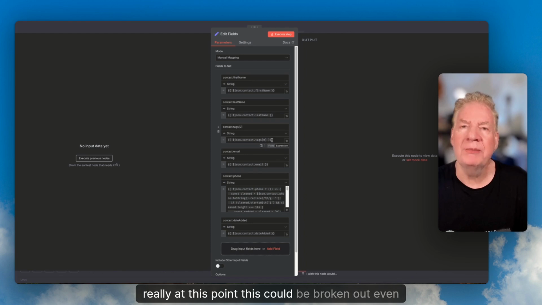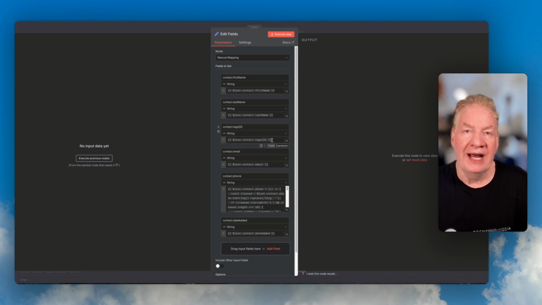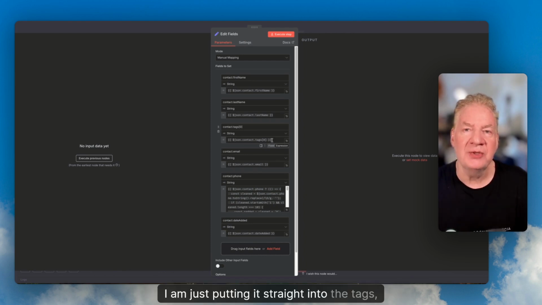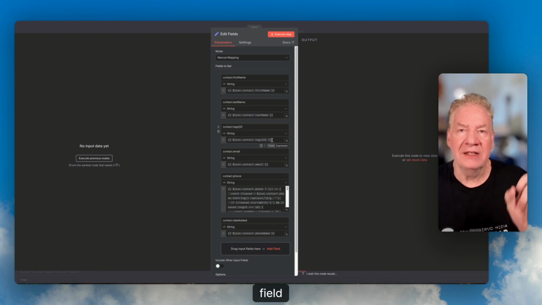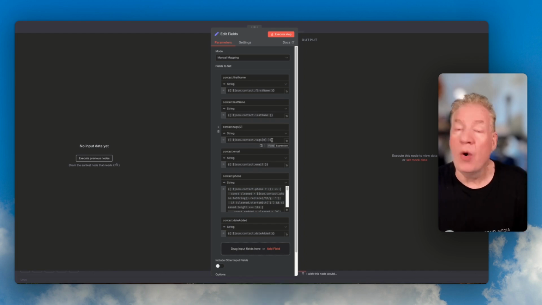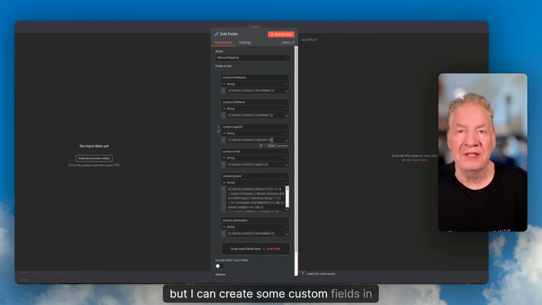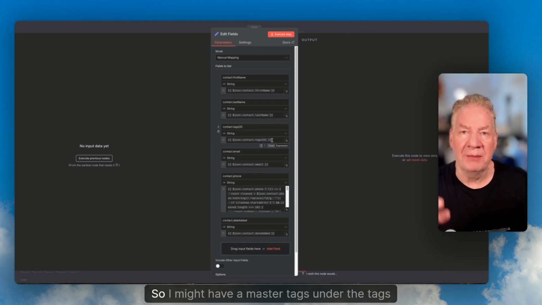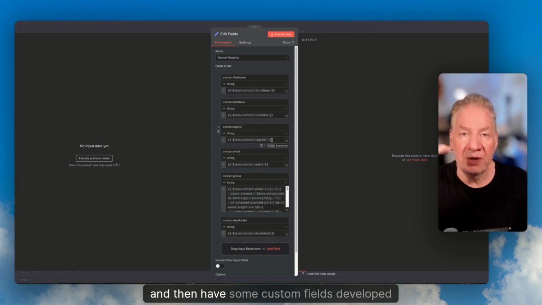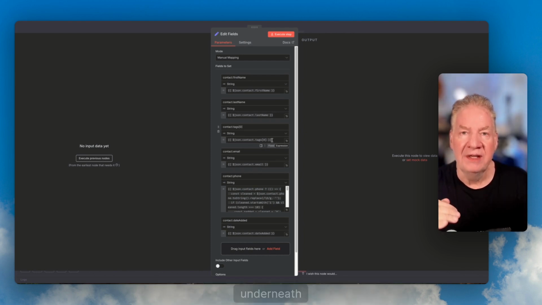Really at this point, this could be broken out even further. I am just putting it straight into the tags field inside of GoHighLevel, which is by default. But I can create some custom fields in GoHighLevel and then break these out as well.